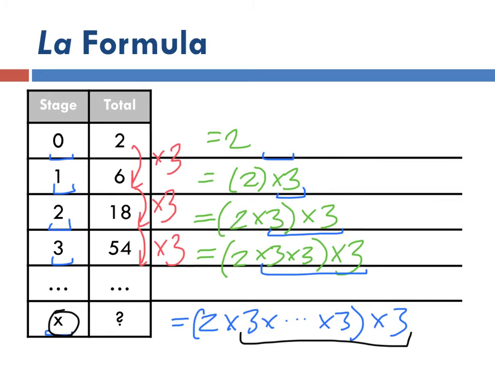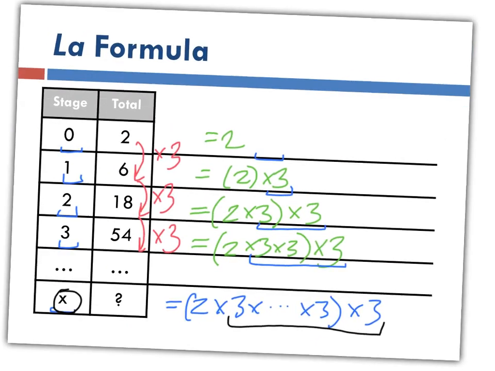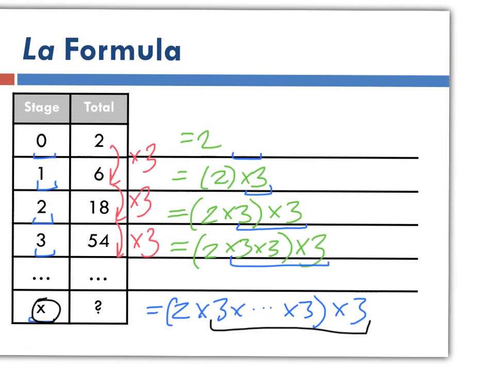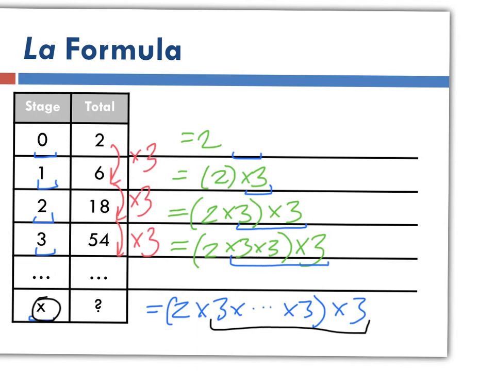Now, let's rewrite this one more way. Let me zoom out a little bit so that I have space. Let's write this using an exponent. It's 2 times, pretend that's a times sign, 3 to the what power? Second power. Over here, 2 times 3 to the what power? Third power. 2 times 3 to the 1, or you can just write 2 times 3.